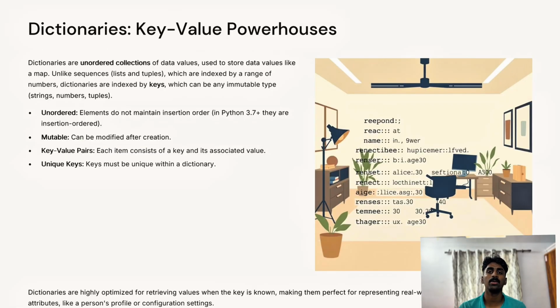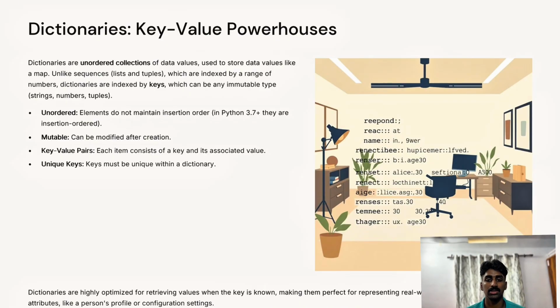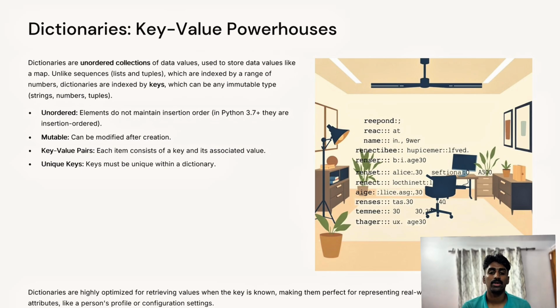Next we will be talking about Python dictionaries. A Python dictionary is a built-in data structure used to store collections of data in key value pairs. It is a fundamental and versatile data type in Python, often referred to as an associative array or hash map in other programming languages. Key characteristics of Python dictionaries. Key value pairs. Dictionaries store data as mappings where each unique key is associated with a corresponding value.